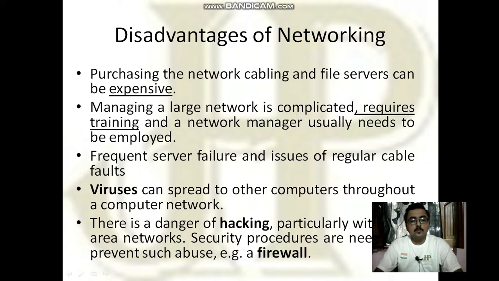Viruses can spread to other computers throughout a computer network. That's why you easily see that be cautious about clicking on a link. Okay? There is a danger of hacking as well. So these are the disadvantages of networking.